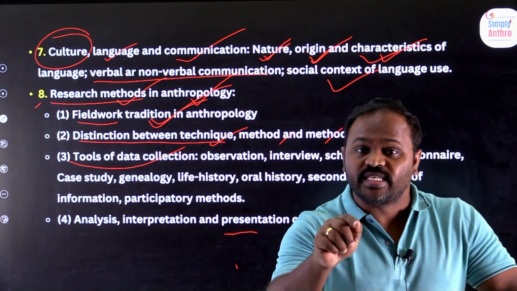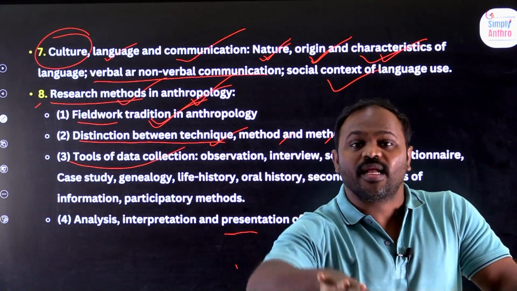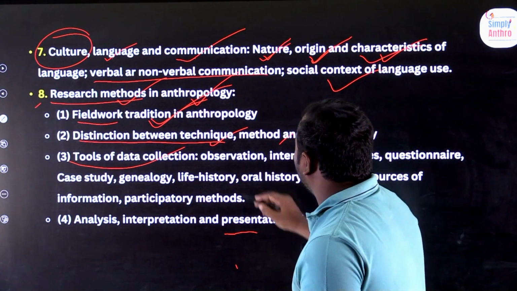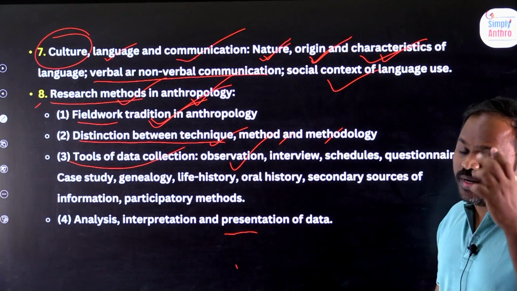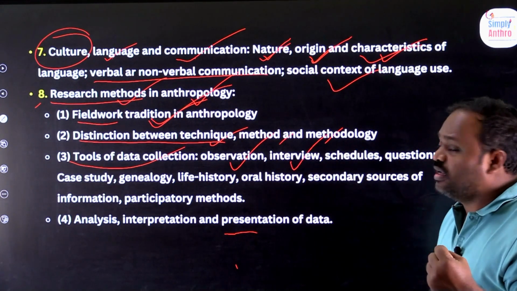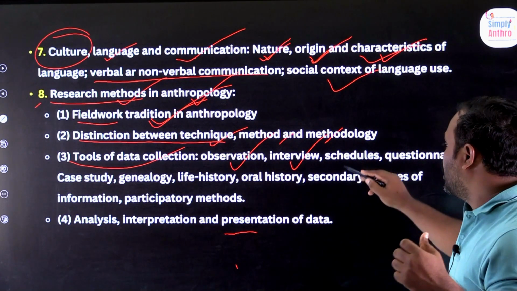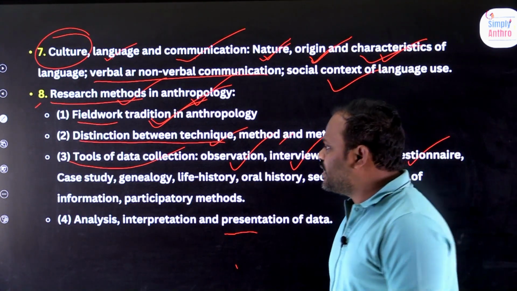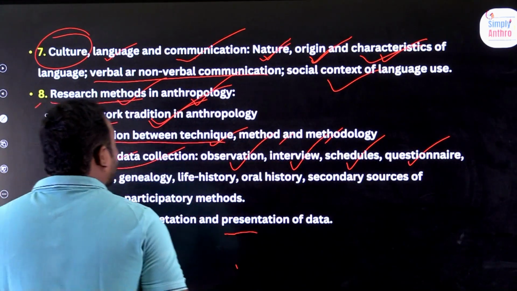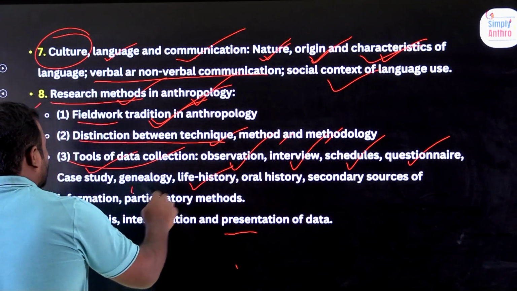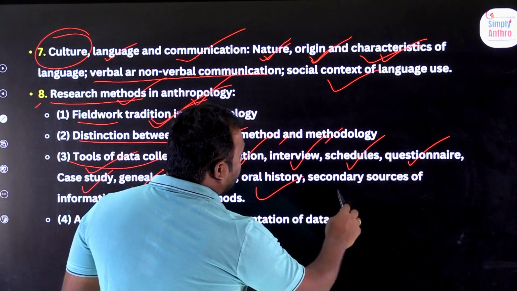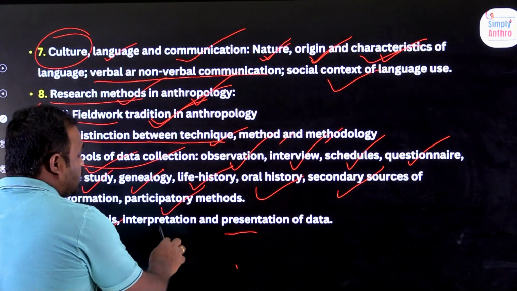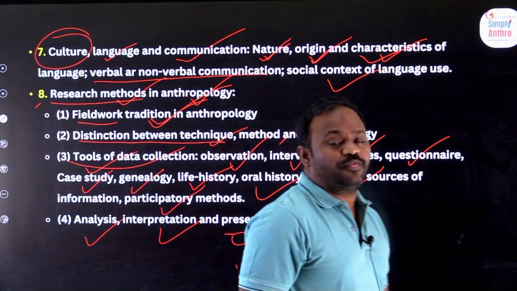What type of tools are you using to collect data about a tribal community or about any society? How do you collect the data? What are the tools you are using? Observation. Observation is a tool. By observing, I can collect the data. Interviewing. By interviewing, I can collect data from you. And scheduling is also a type of interview, I'll explain. And questionnaire methods. All these are called tools to collect the data. We can also call life history, genealogy, case studies, oral history, secondary sources meaning books, participatory methods, and analysis, interpretation, and presentation of data.